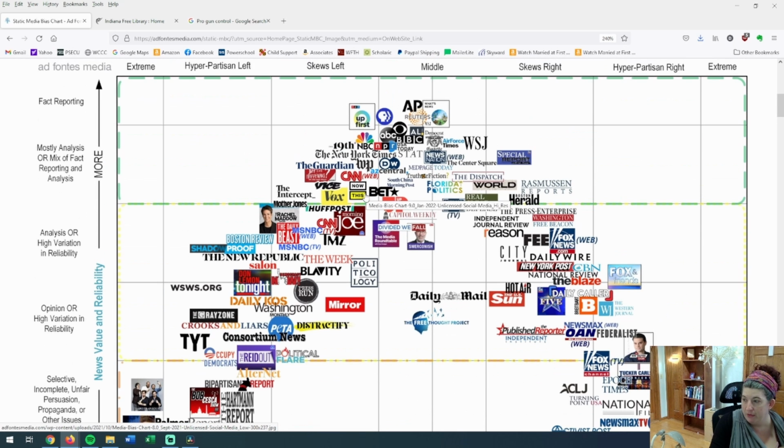You can see the same thing over here. Here's CNN Web and here's CNN TV. Here's MSNBC, which is pretty close on TV and web, but you can see they're still a little bit different. Now, it is tempting to look at this and say, okay, I want something right in the middle. I'm only going to look at AP, or I'm only going to look at PBS. Being on the left or the right isn't necessarily bad. It's just knowing if it's on the left or the right.